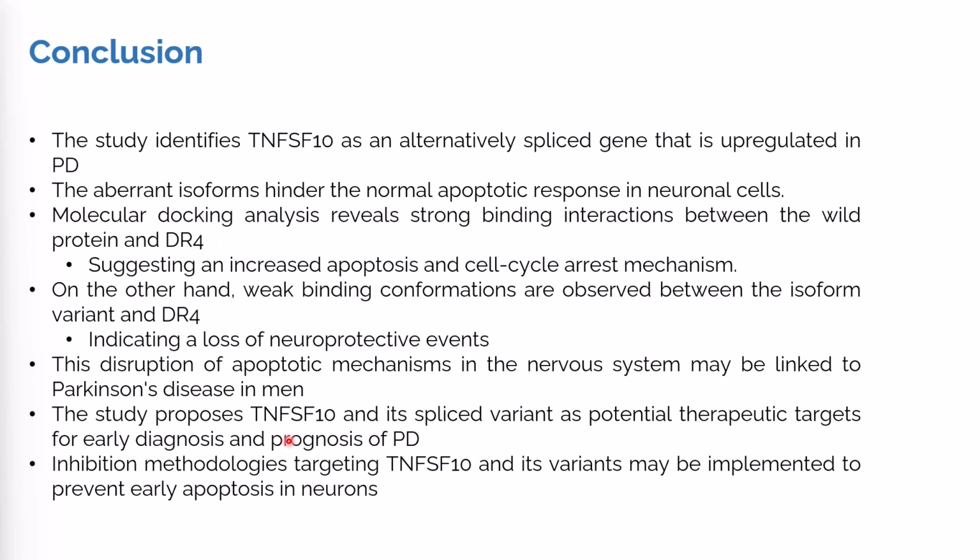The study identifies TNFSF10 as an alternate splicing gene that is upregulated in PD. The parent isoform hindered the normal apoptotic response in neuron cells. Molecular docking reveals increased apoptosis and cell cycle arrest mechanism between TNFSF10 and DR4. On the other hand, if there is weak binding, it can lead to loss of neuroprotective events. This disruption of apoptotic mechanisms in the nervous system may be linked to Parkinson's disease in men, and inhibition of these genes can lead to prevention of early apoptosis in neurons and can help in better management of the PD. I hope this makes sense.